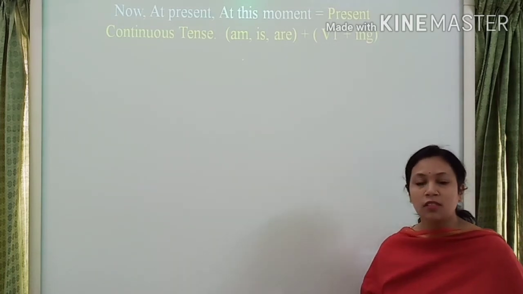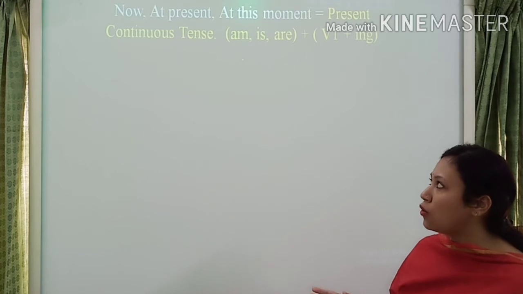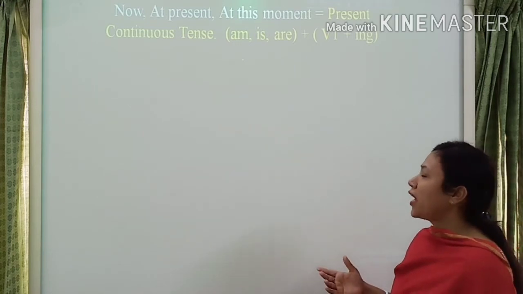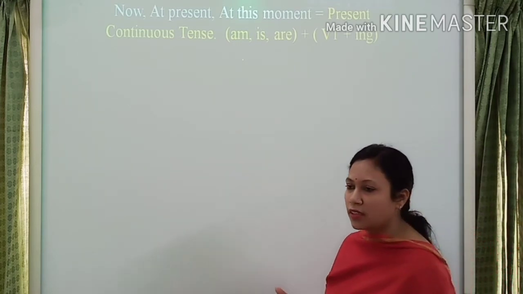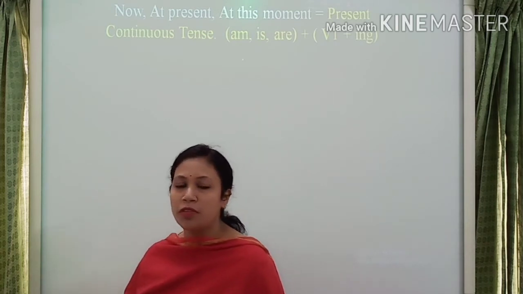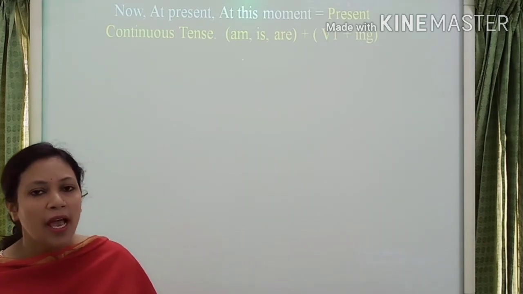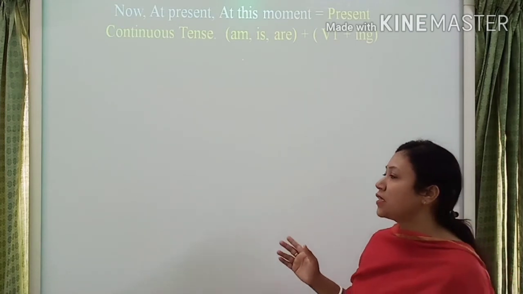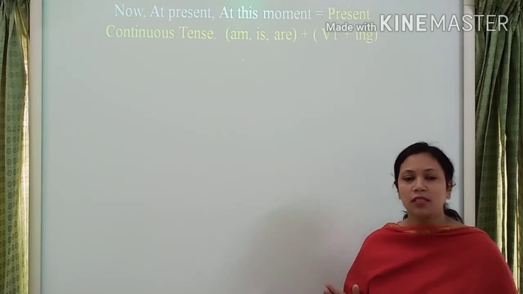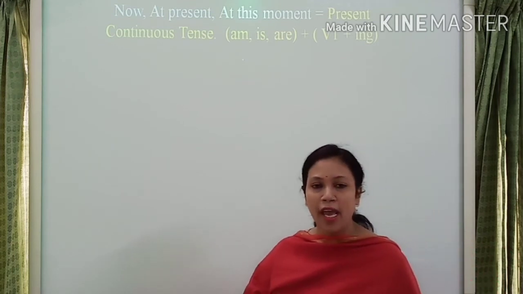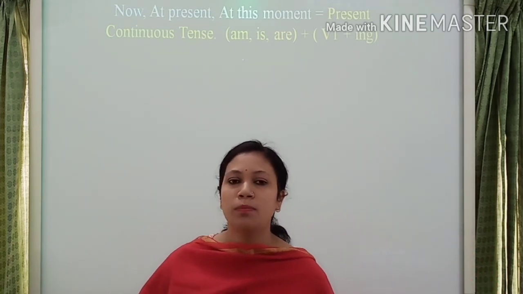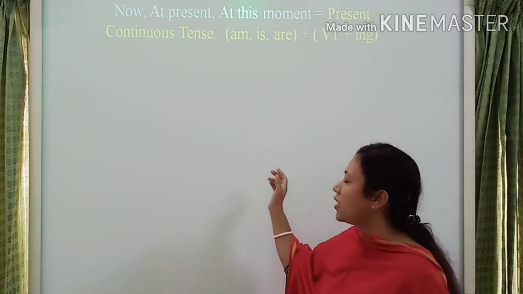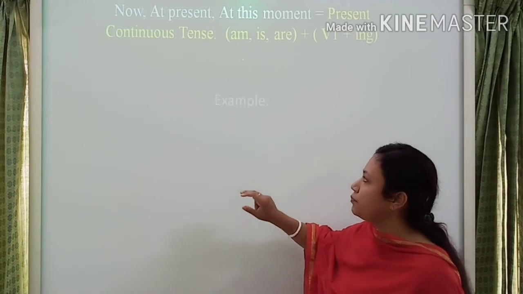If any sentence starts with now, at present or at this moment, or if you find now, at present, at this moment in the sentence, that's why you choose the present continuous tense. And the structure is subject plus am, is, are, plus verb 1 plus ing plus object. Here I give some examples, student.